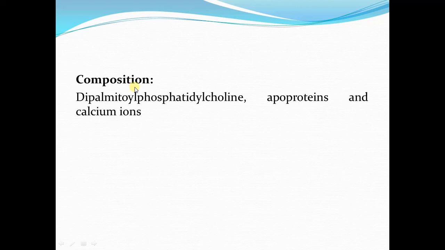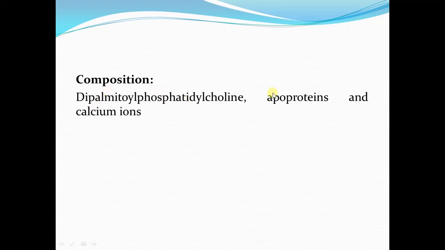Now, what is the composition of surfactant? The surfactant is composed of phospholipids. The important phospholipid present in the surfactant is dipalmitoyl phosphatidyl choline. It has apoproteins, and the important apoprotein is apoprotein C, and it also has calcium ions. So this is the composition of surfactant.